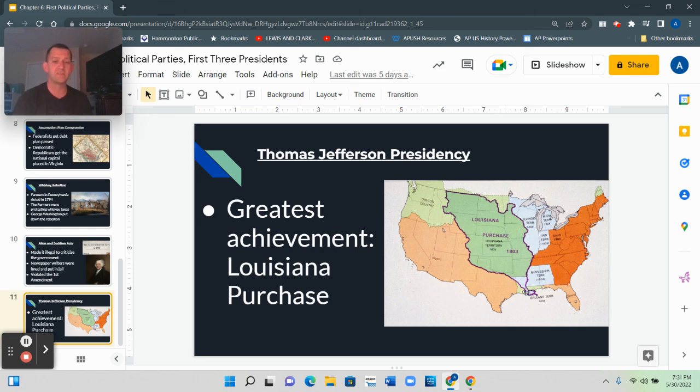So Jefferson was able to buy this entire territory of Louisiana, including New Orleans down here, for $15 million. So if you break that down by acre of land, we basically doubled the size of our country for only 3 cents an acre. So that was like a once in a lifetime land deal. Jefferson makes that deal. He doubles the size of our country. And as a result, generally, we tend to view Jefferson as a pretty decent president, pretty good president.